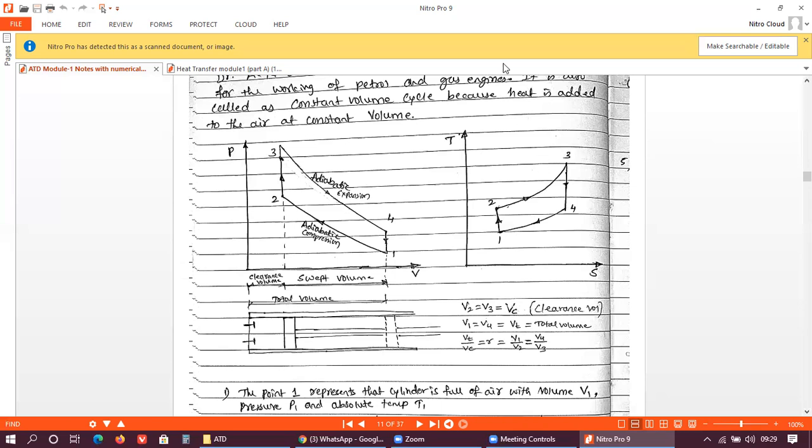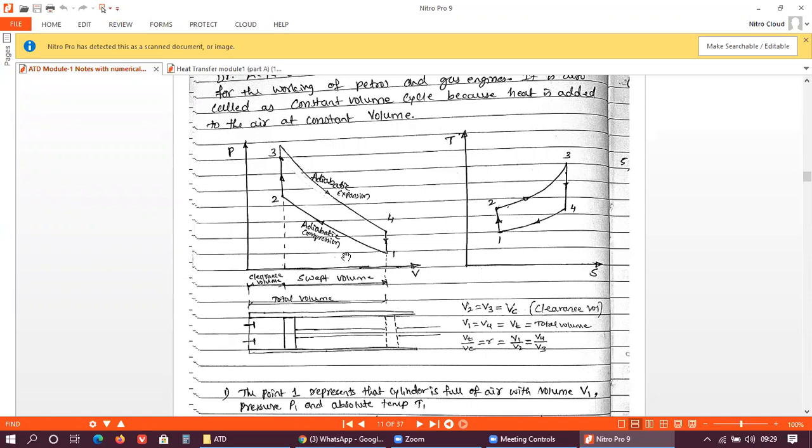Hello, I had sent you the link for the four-stroke petrol engine. Have you gone through that part? So this is the 1 to 2 represents compression process and 3 to 4 represents expansion process. If you have not gone through that, then I will post one more link. Have a look once, you will understand. I will post one more link of this Otto cycle, so that you can easily understand that part.